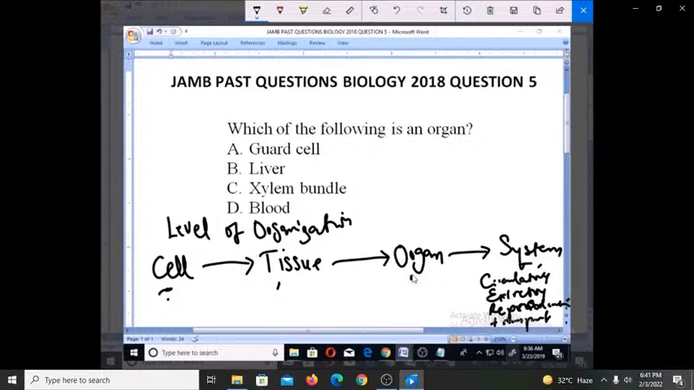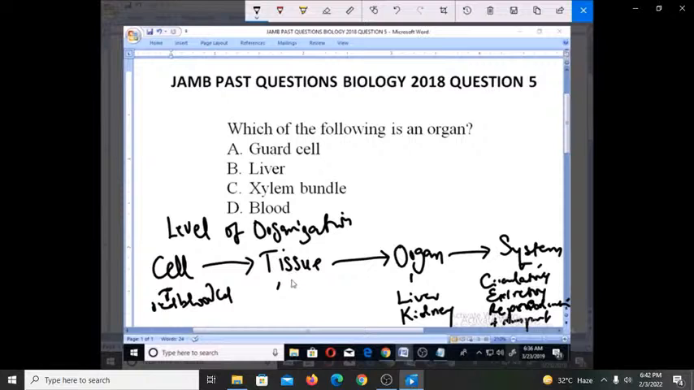Now, when you're talking about organ, you're talking about things like the liver. You know what the liver does in the body. Talking about things like the kidney, that's the excretory organ for mammals. Now, when you're talking about cells, you're talking about the red blood cells, the white blood cells. That's what we talk about here.